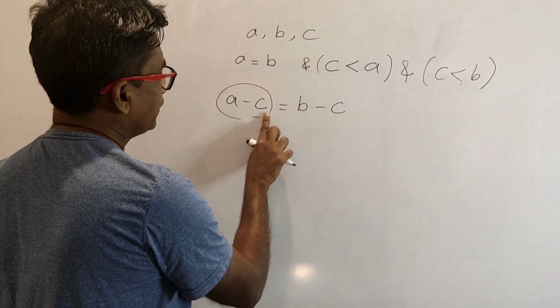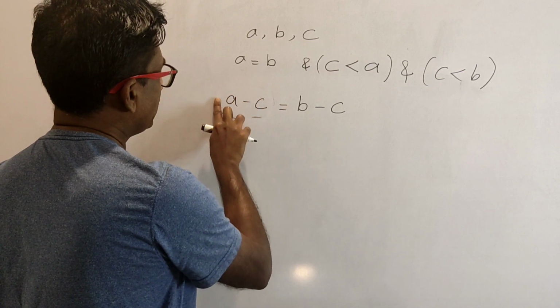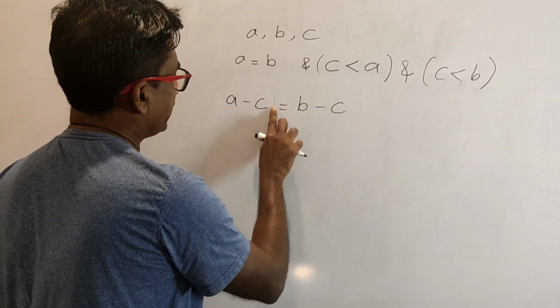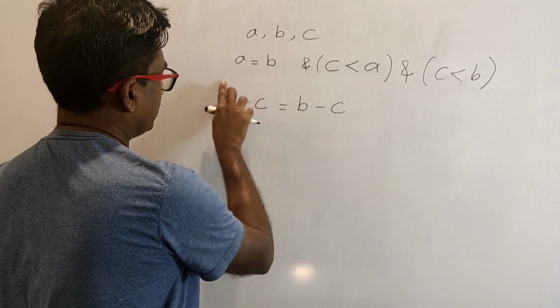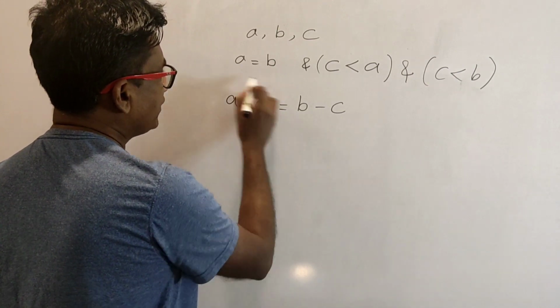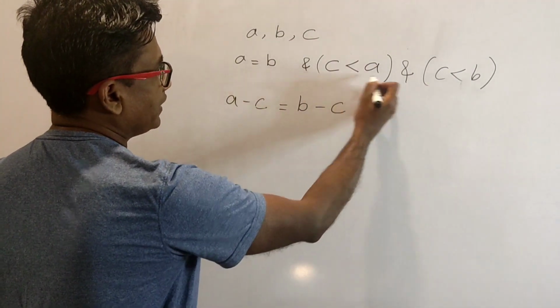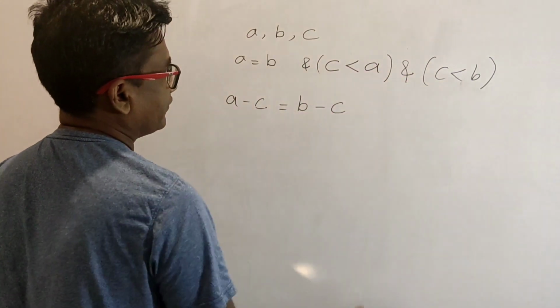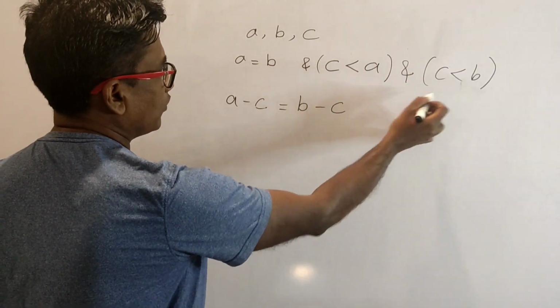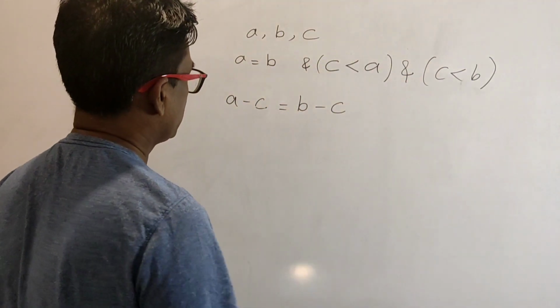A magnitude cannot be negative. We are not talking about negative magnitudes, right? So to make this positive, I have included this phrase, C is less than both A and B.